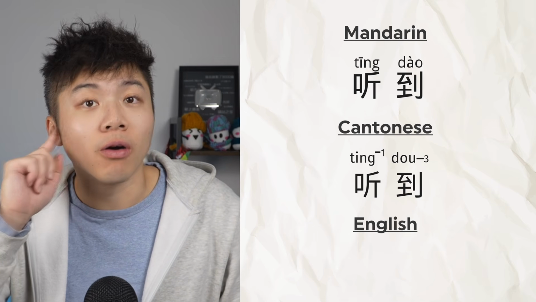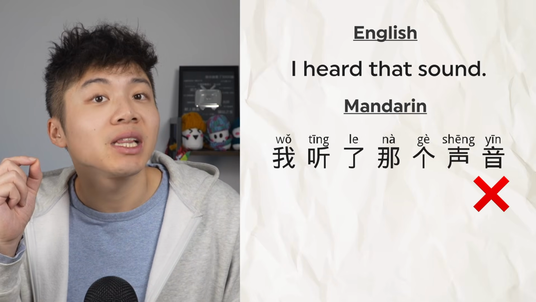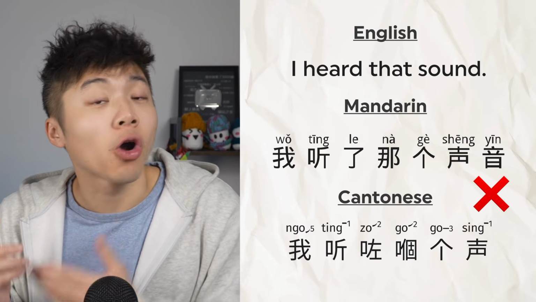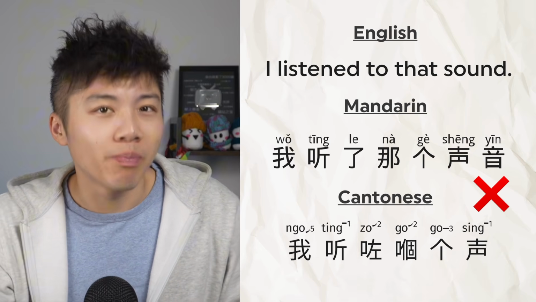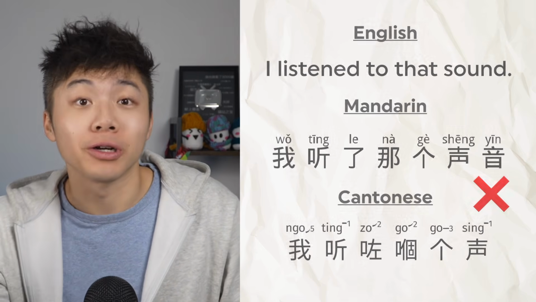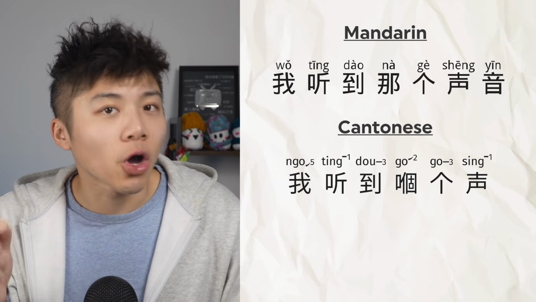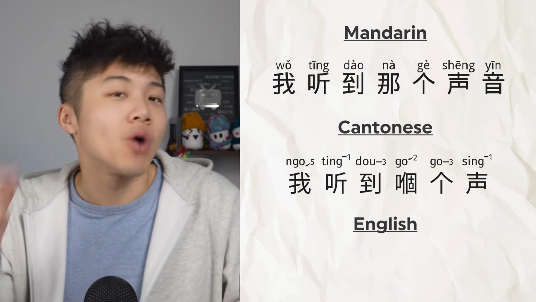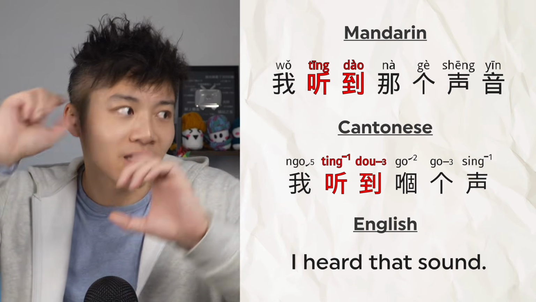听到, 聽到. Heard. In English, "I heard that sound." The wrong way to use it is 我聽了那個聲音, 我聽咗嗰個聲. This translates to "I listened to that sound." This sentence means you listened to it, but it doesn't emphasize that the sound was actually heard. The correct usage is 我聽到那個聲音, 我聽到嗰個聲. This translates to "I heard that sound." Here, 聽到 emphasizes that the hearing actually happened and that the result was actually accomplished, that it was heard. You know what I mean?